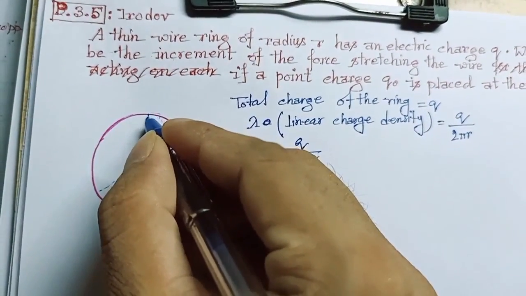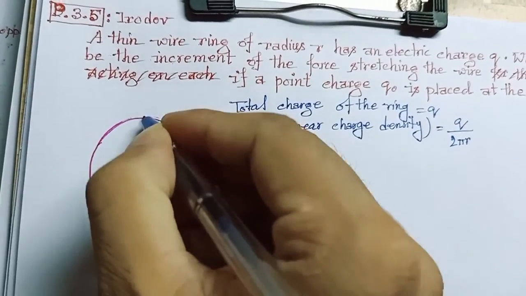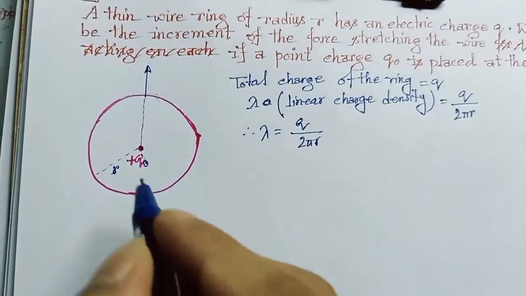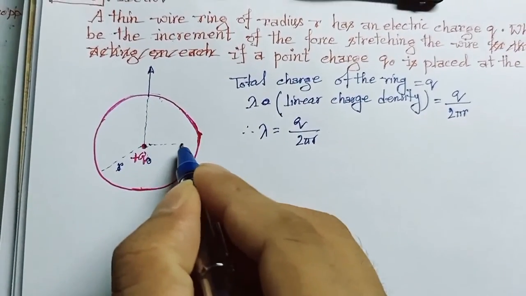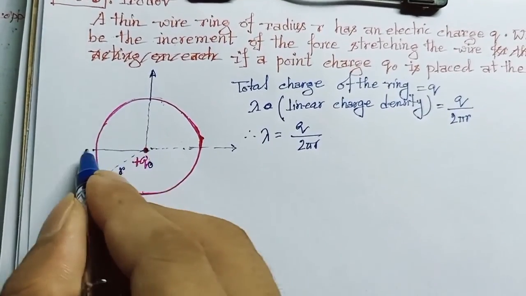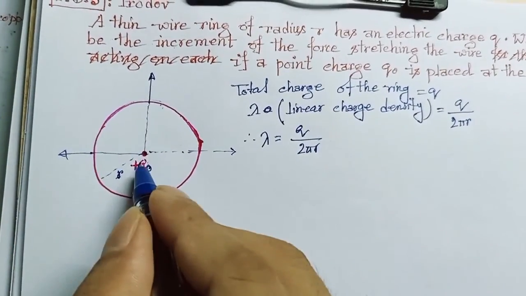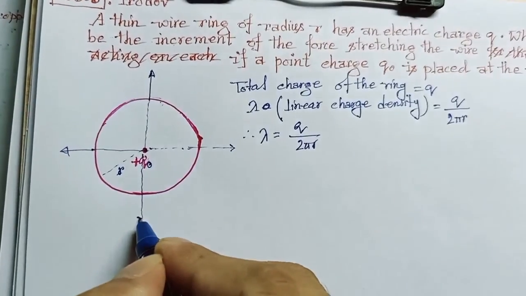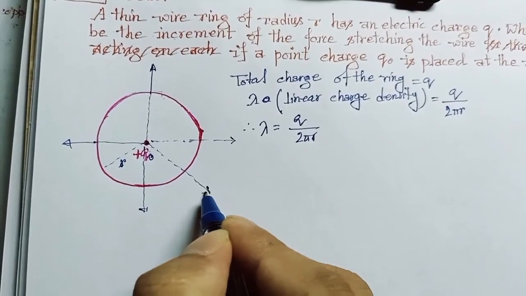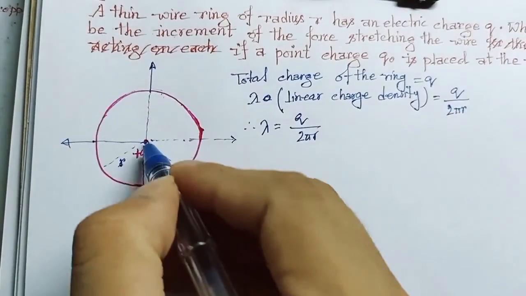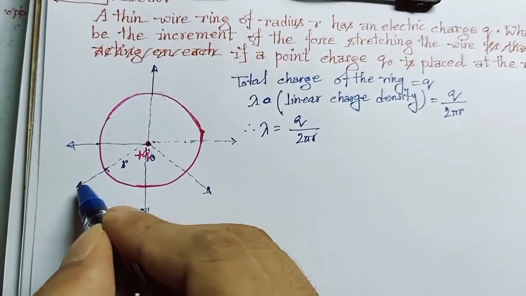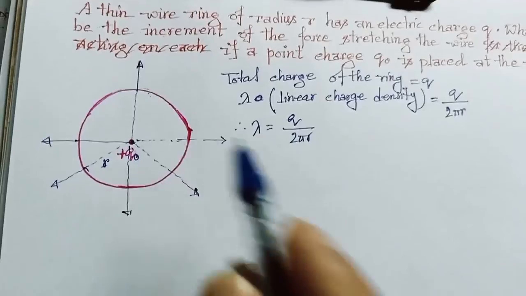So it will repulse in this way, in this direction, and in this direction also. In a nutshell, there will be a force of repulsion everywhere between the point charge and the ring element.